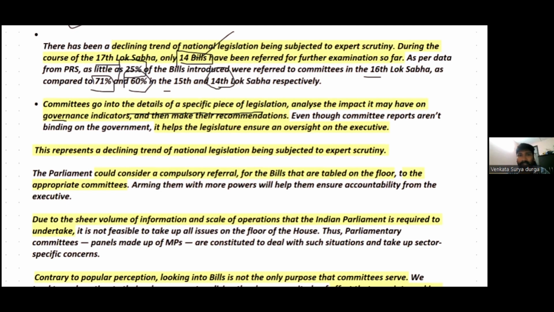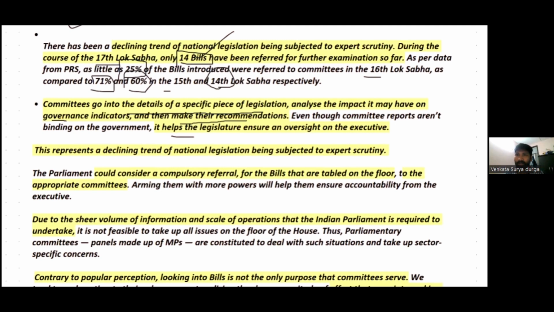And parliamentary committees, after analyzing and scrutinizing, suggest recommendations on the existing bills. However, one thing we should note is that the recommendations suggested by the parliamentary committees are not binding on the government. However, these recommendations help the legislature to ensure oversight over the executive.